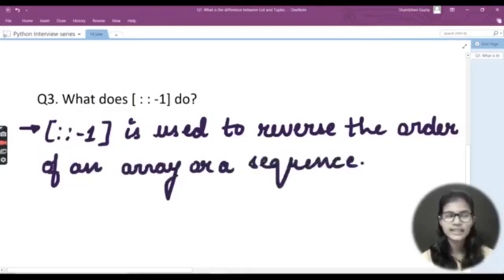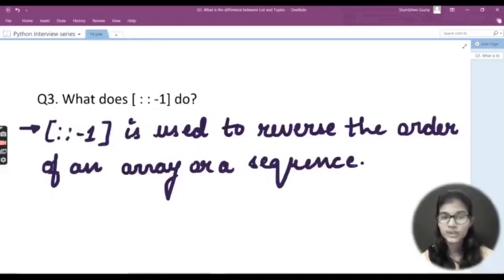Now what I meant by this is, if you have learned about string slicing, in string slicing if we write colon -1, what does that result in? That results in the reverse of the array, right? If you want to print out the reverse of an array, we just write this colon -1.